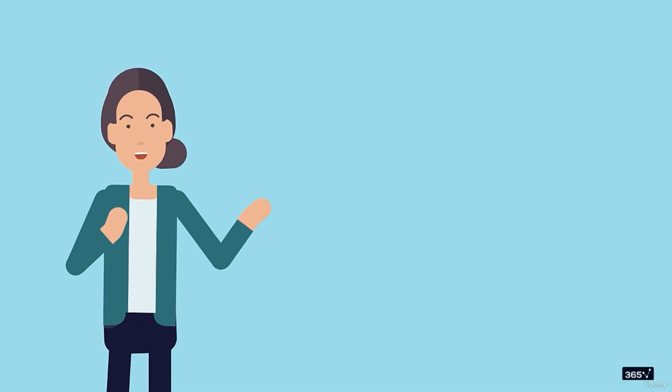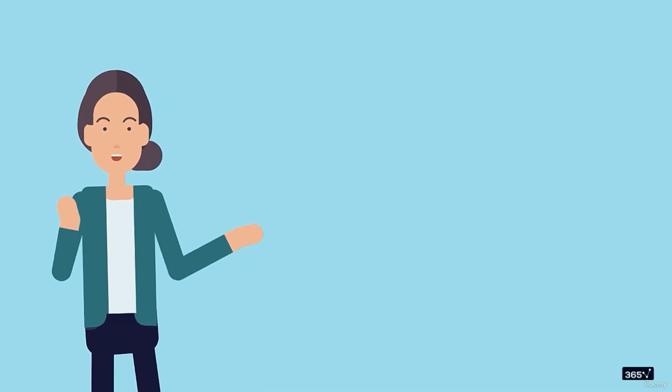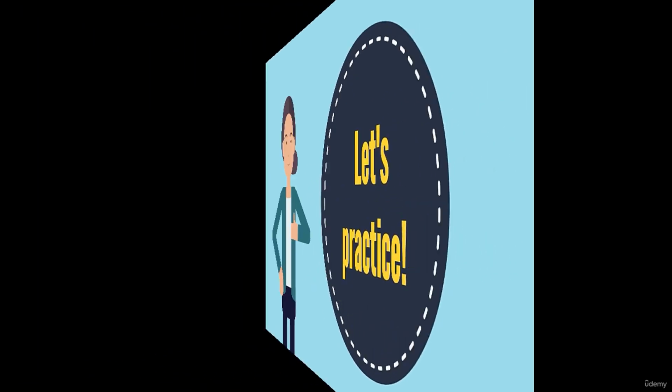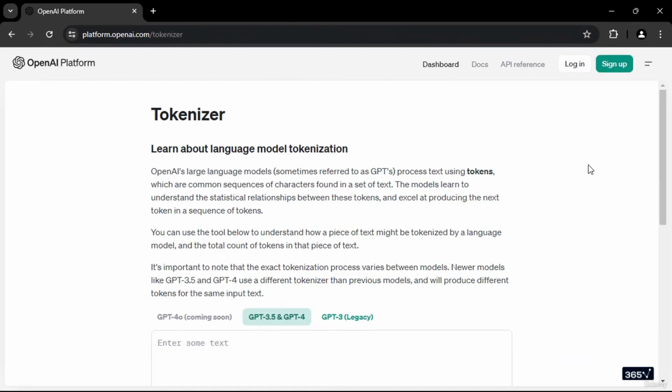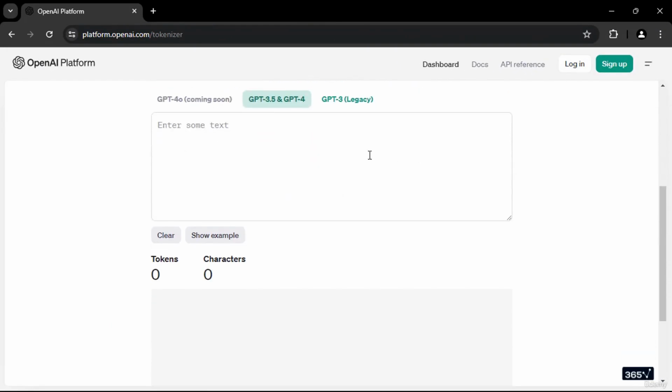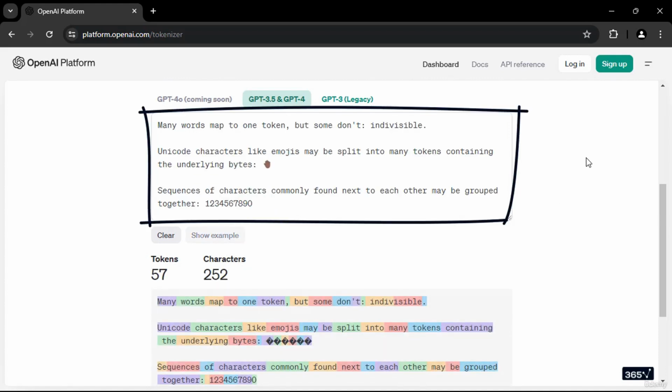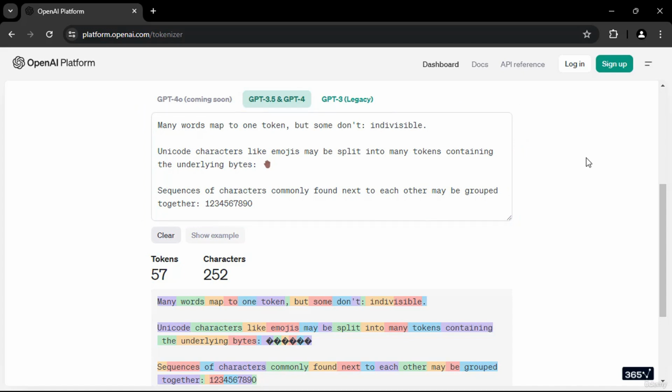Okay, I think it's time we open OpenAI's tokenizer platform and demonstrate the nuances of tokenization. Let me first briefly walk you through the website using OpenAI's example text. We have an input field where we can enter the text to tokenize. Since different OpenAI models use different tokenizers, we can choose from several options.